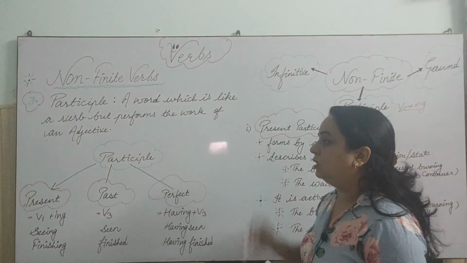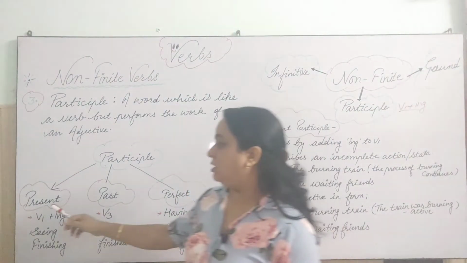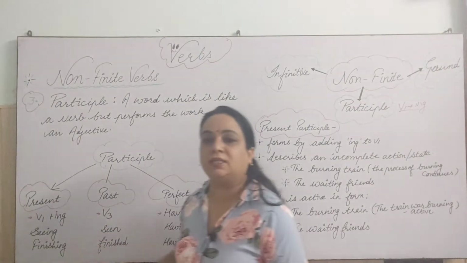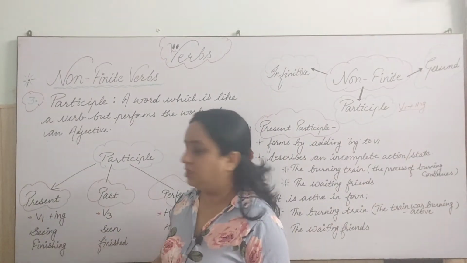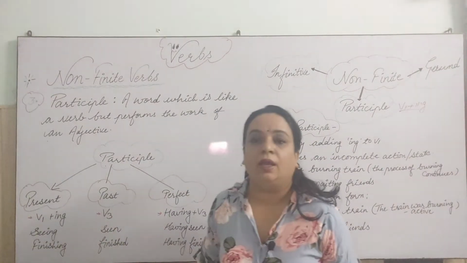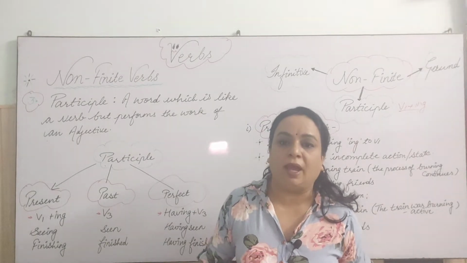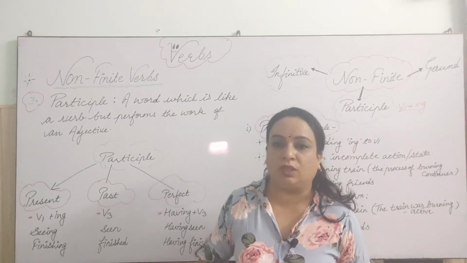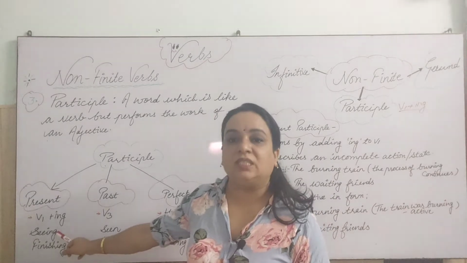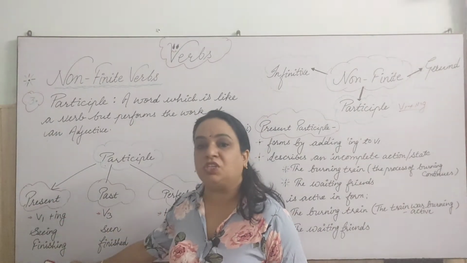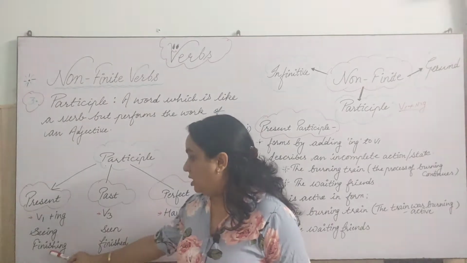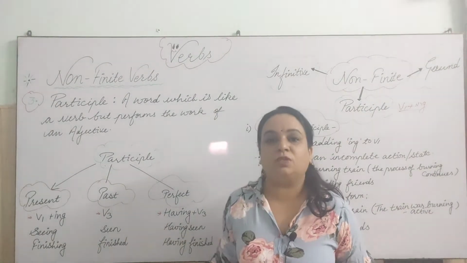Here participle is divided into three kinds. Number one is present participle, which is formed by verb first plus ing, like see is the base form or the root form, and if I add ing to it, that gives us seeing. Second is finishing, finish plus ing.